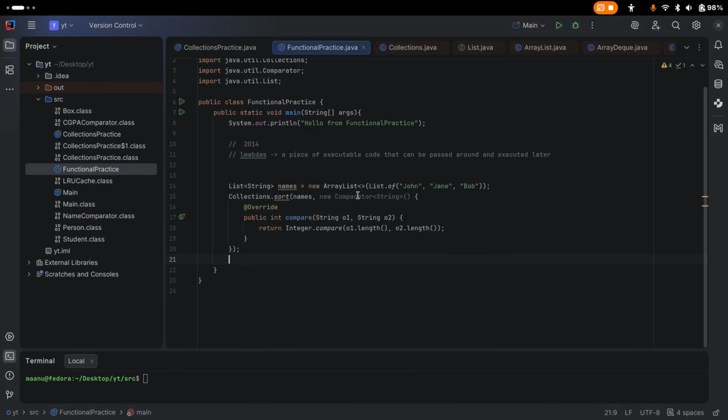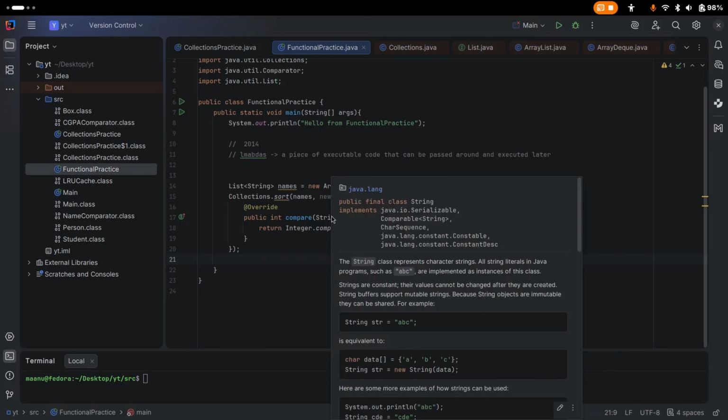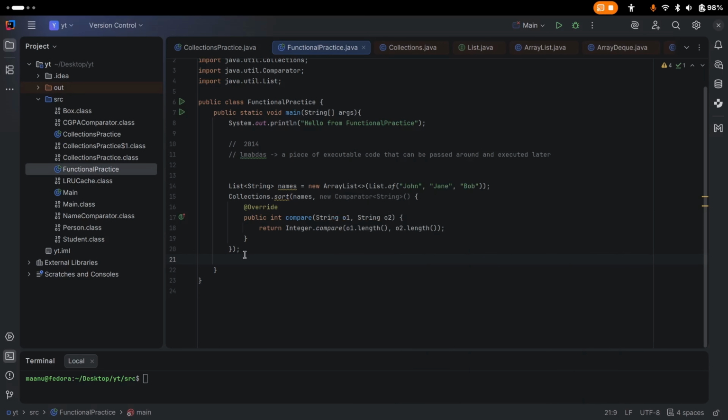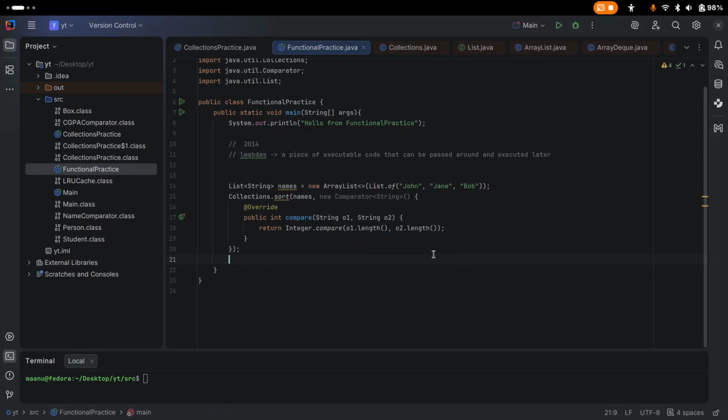So we are getting suggestions that can be replaced with lambda. Lambda's approach will be more effective here. Here we are doing one class declaration, then writing some annotation, then the method signature. Then here is our actual logic that we want to work. Then closing these kind of things. So we have so many lines.